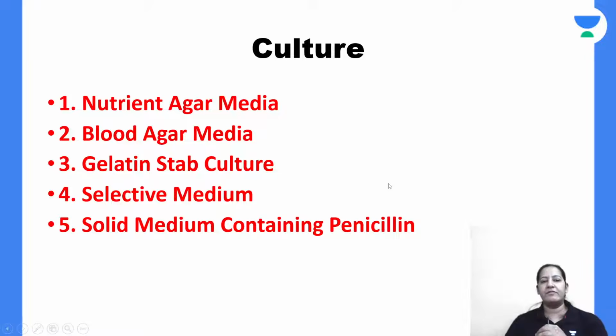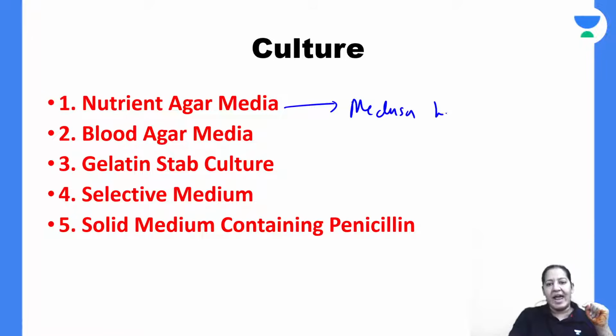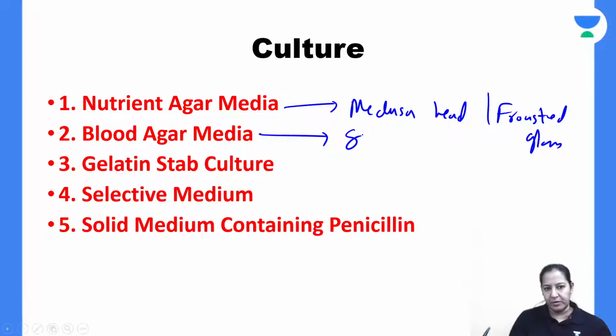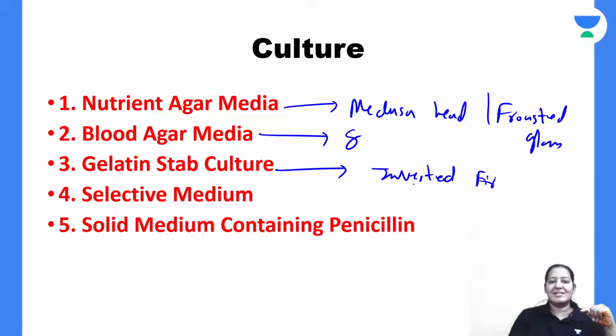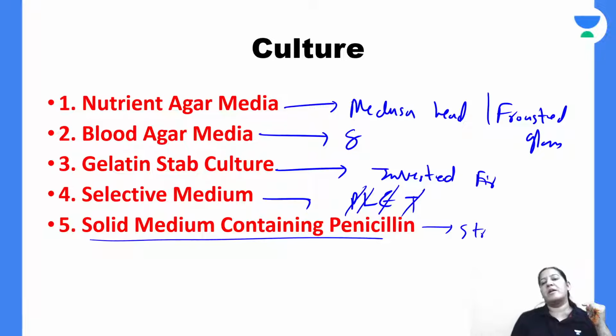Can you tell me the summary of the 5? Who will tell me the summary? Culture media is done. The summary is in front of you. On nutrient agar, write down Medusa head appearance or frosted glass appearance. On blood agar, write down gamma hemolysis, no hemolysis. On gelatin stab, write down inverted fir appearance. The selective media, write down the name, the full form PLET. Polymyxin, lysozyme, EDTA, and thallous acetate. Right. Solid media containing penicillin, string of pearl appearance.